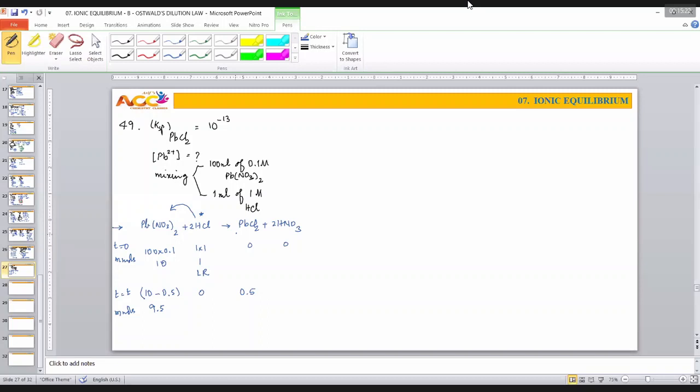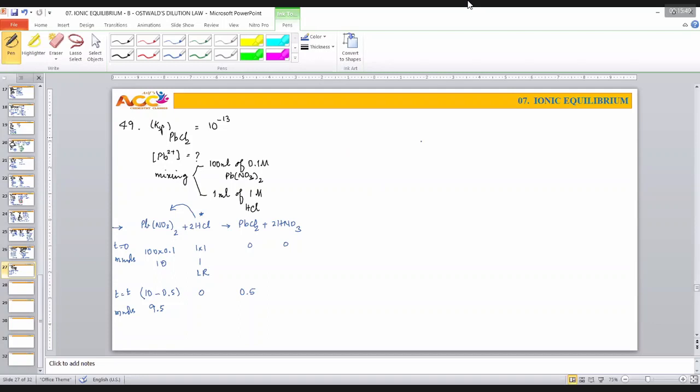This much lead is available in free ionic form. This much lead is available in free chloride ionic form. And therefore, he is asking what is the concentration of lead ion. The beauty of the question is he wants to check whether you are able to decide whether a part of the lead ion is going into precipitation, or the total lead ion is available as it is. That is to be checked by KIP compared with KSP.